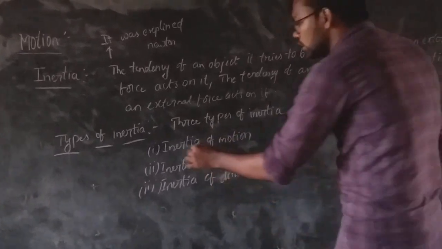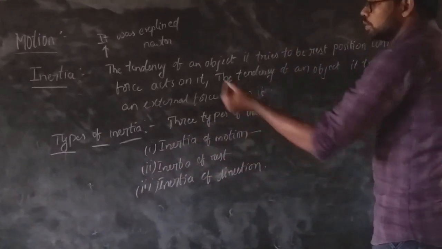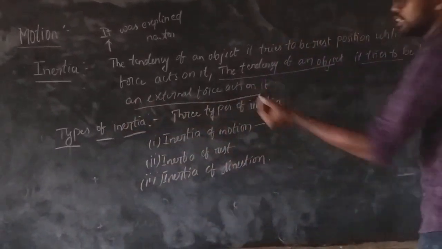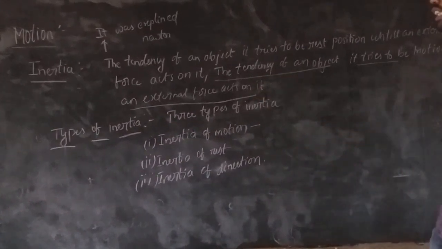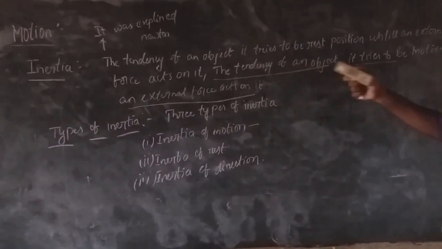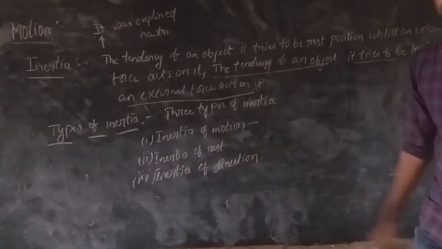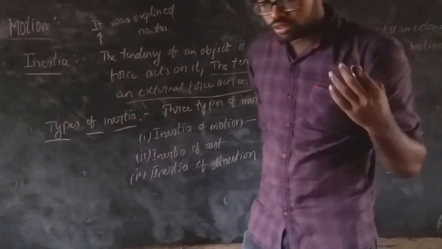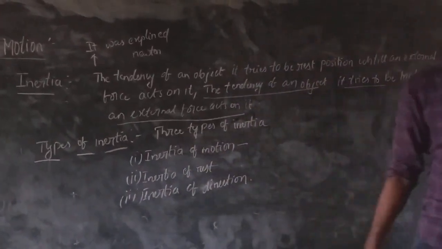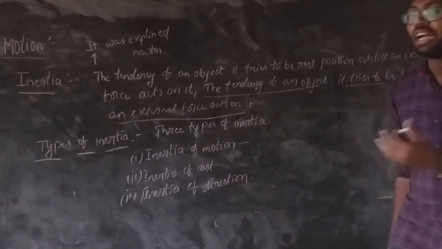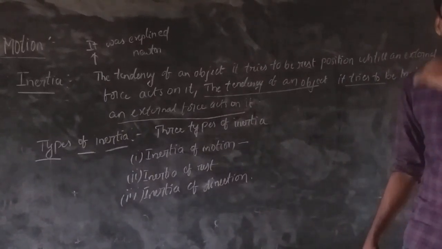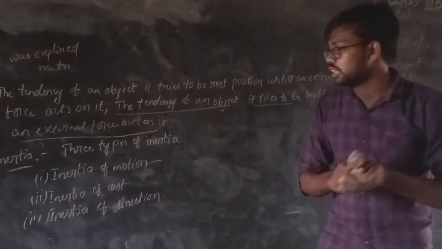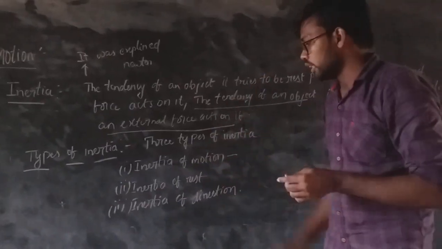Now, inertia of motion means simply we can say the tendency of an object to try to be in motion until an external force acts on it. Here is the definition. The tendency of an object to try to be in motion until an external force acts on it is inertia of motion. The example I already gave: a car or bus moves until an external force acts reversely on it, then only that object will come to rest; otherwise it will be in motion only.